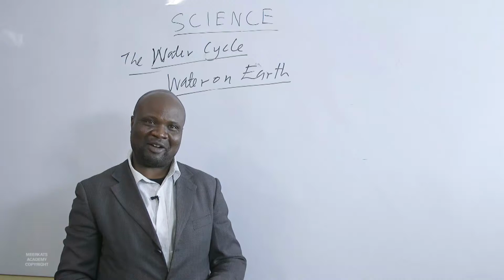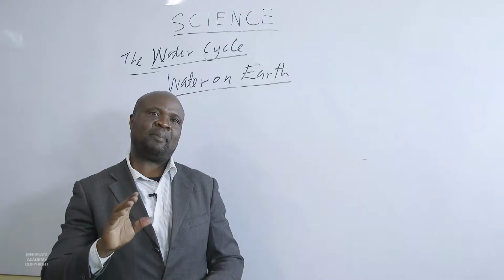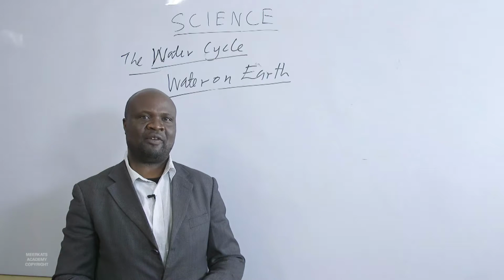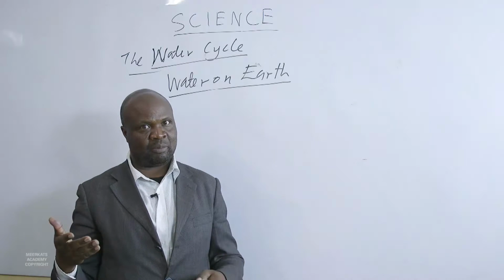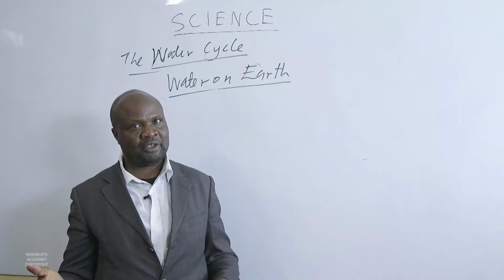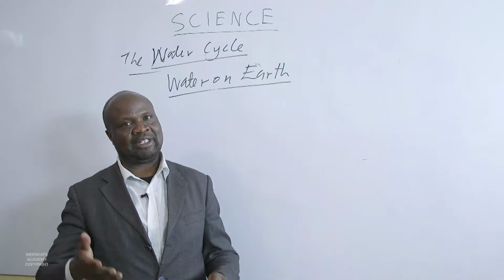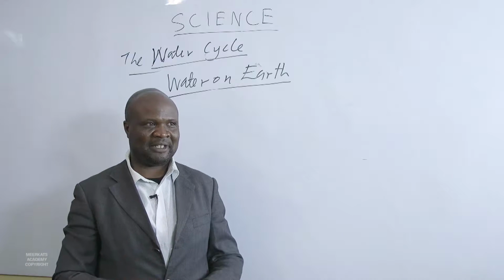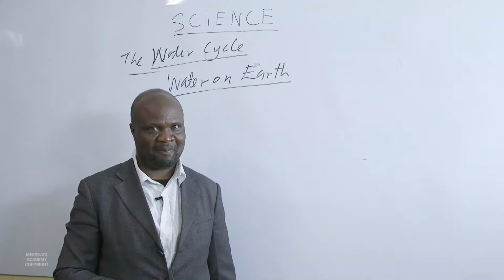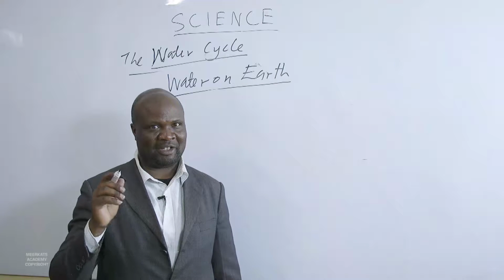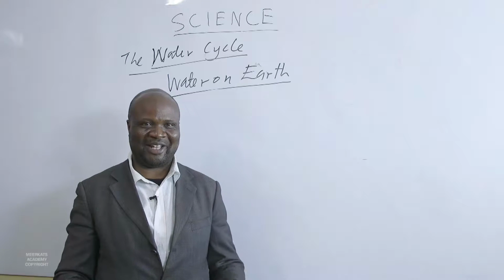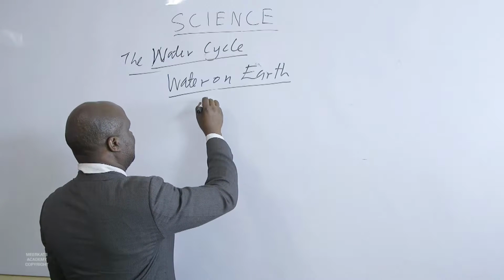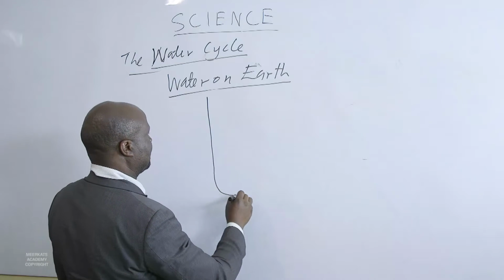Maybe we shall think of covering it later on. What about the percentage of water that is available in the form of water vapor, in the atmosphere, in form of clouds? That percentage will not be indicated here. The earth is not the atmosphere. We are dealing with the earth first. So we can have a simple diagram like so.